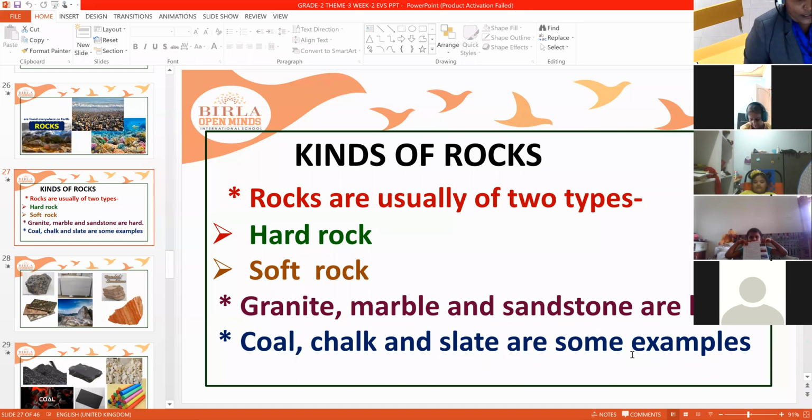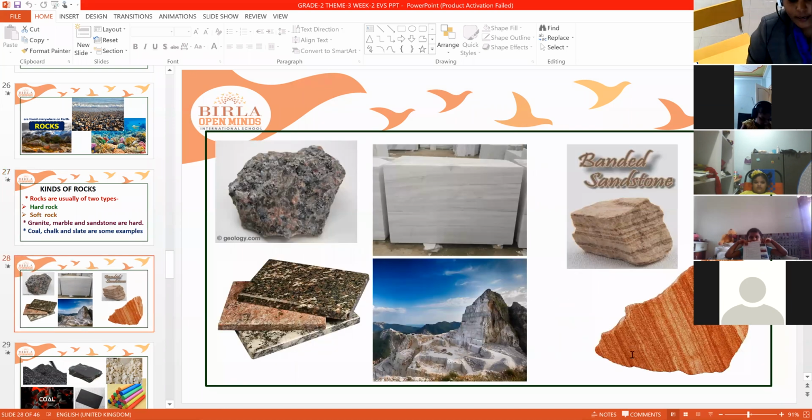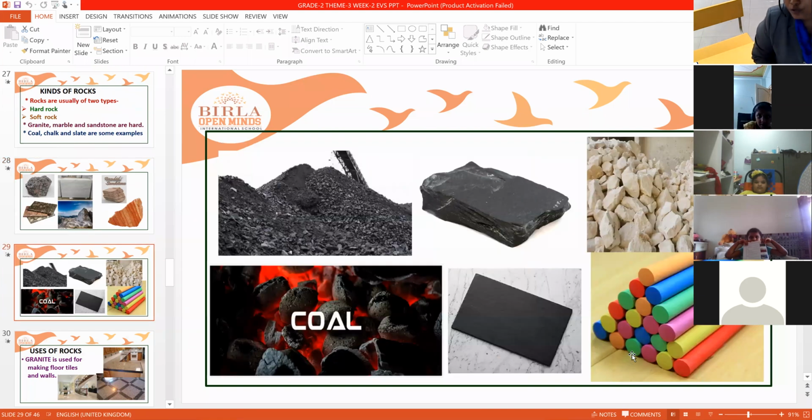Granite, marble and sandstone are hard rocks. Coal, charcoal, chalk and slate are some examples of soft rock. So these are the different types of rocks: granite, marble, sandstone, coal, chalk, slate. The pictures you are seeing here are all examples of hard rocks, and the next pictures are examples of soft rock, like coal, chalk and slate.